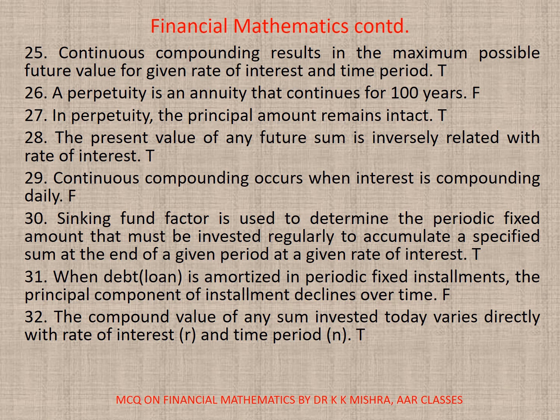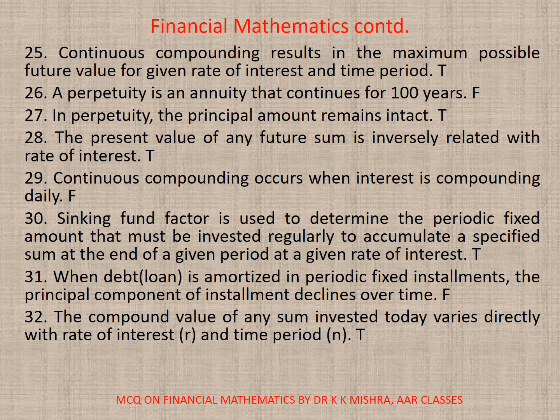Sinking fund factor is used to determine the periodic fixed amount that must be invested regularly to accumulate a specified sum at the end of a given period at a given rate of interest. True.